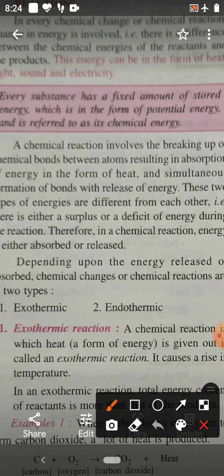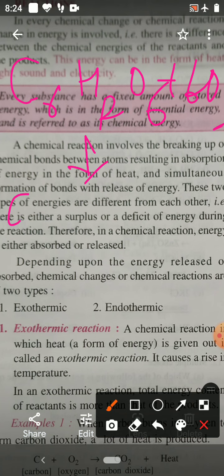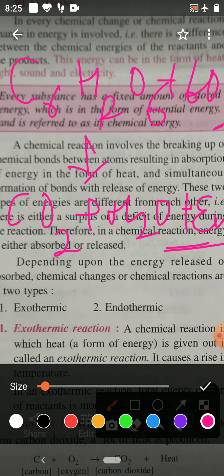Glucose, C6H12O6, is oxidized in the mitochondria, and the products are carbon dioxide, water and energy. This energy is used to carry out life processes. This is the equation of respiration. Therefore, respiration is an example of an exothermic reaction.